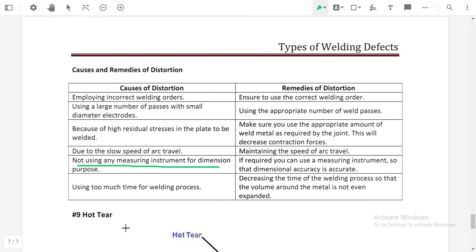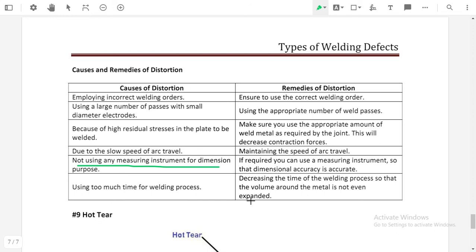Using too much time for a welding process. If we are using a large amount of time for a welding process, then it will cause distortion. So decrease the time of the welding process so that the volume around the weld zone is not excessively expanded. If we use a longer time for a welding process, then a higher amount of heat will be applied at that zone.